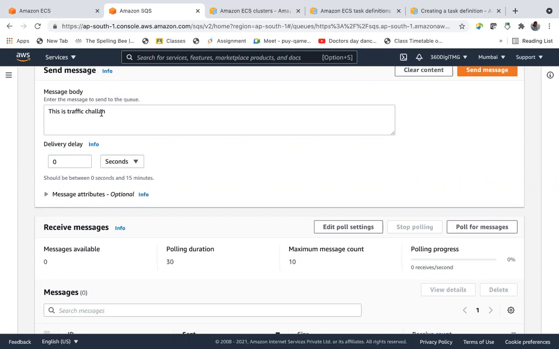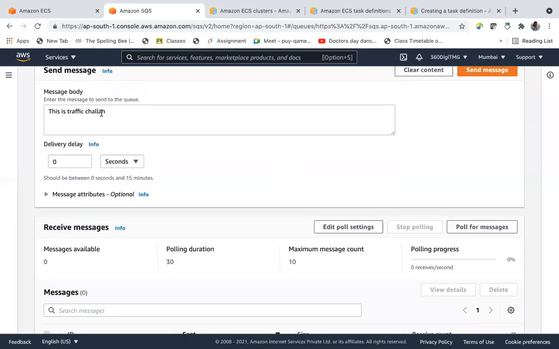For how many days is it going to reside in the queue? The application has to get it, which means we have to retain it. The maximum is 4 days. There is a maximum limit.